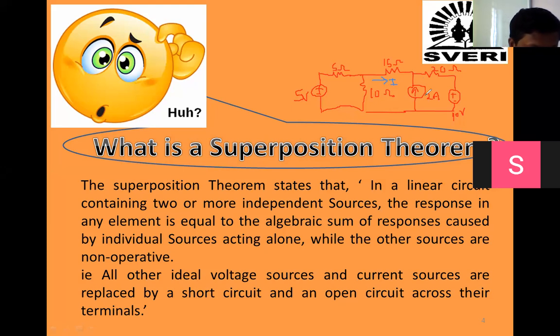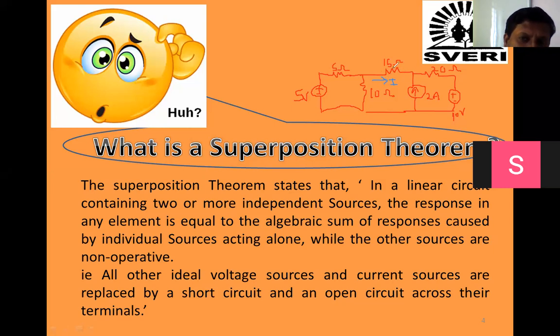So we have 3. Now what is the response you have to calculate? The current which is passing through 15 ohm. That is the response. Now you have to find out the current passing through 15 ohm due to 5 volt, that is I1. Next, due to 2 ampere current source, that is I2. And due to 10 volt voltage source, that is I3. So these 3 responses you have to calculate, and then take the addition I1 plus I2 plus I3. That will give the answer of I. Are you understanding this?